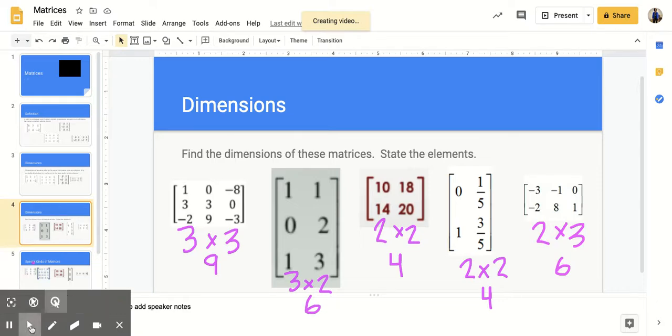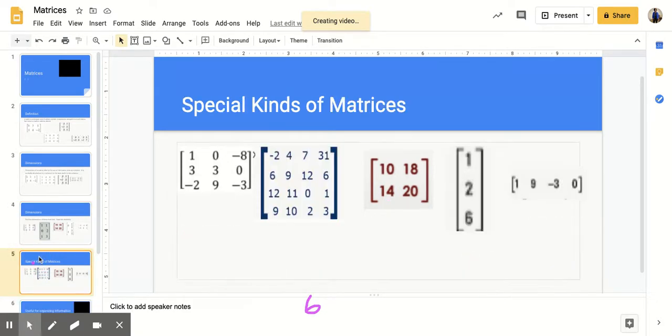All right, next we're going to take a look at some special kinds of matrices. So, special kinds of matrices. The first one here, actually the first 3, are what we call square matrices. This is a square matrix, this is a square matrix, and this is a square matrix. I know that all 3 of those are square matrices because they have the same number of rows and columns.